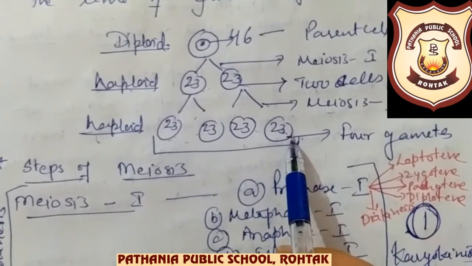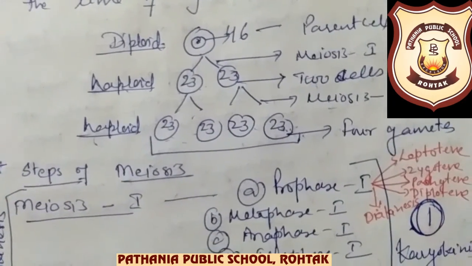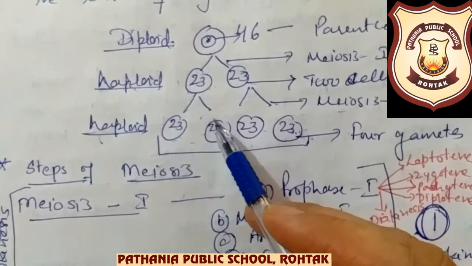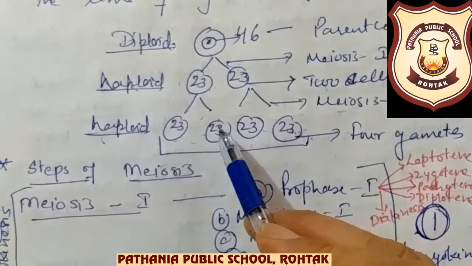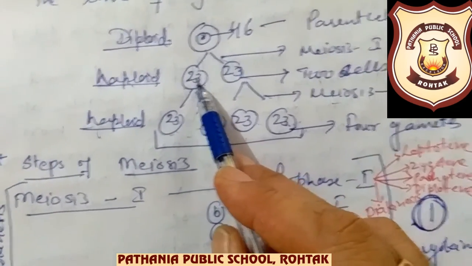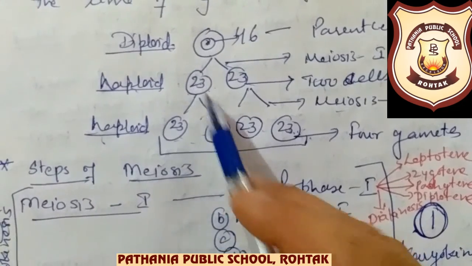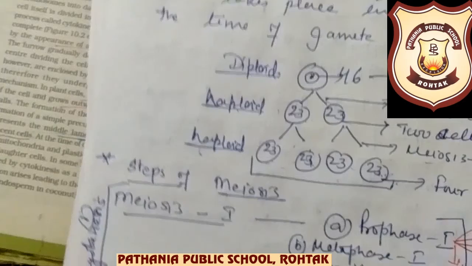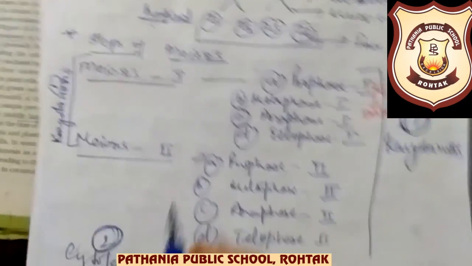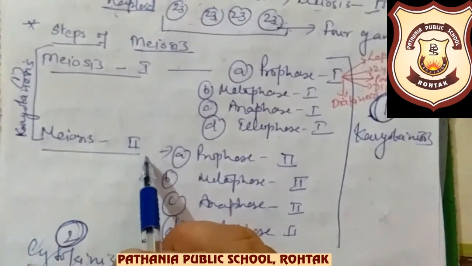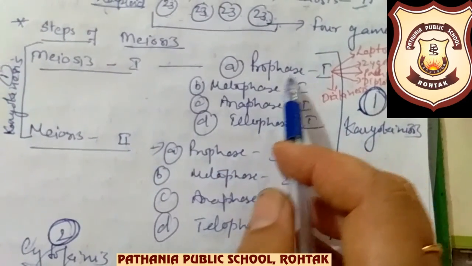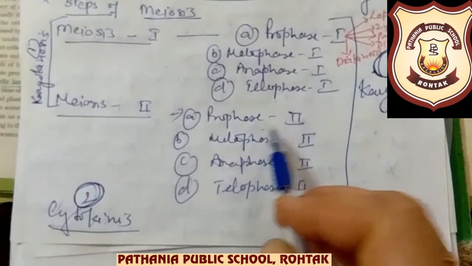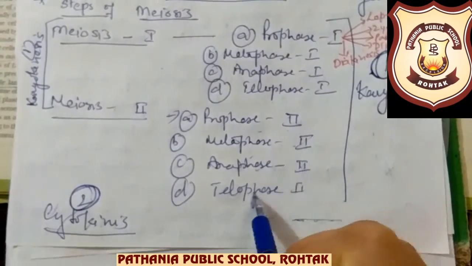2 cells will be formed and these 2 haploid cells will again undergo meiosis 2 and then they will form 4 haploid cells. This way meiosis 1 is a reduction division in which the number of chromosomes reduces to half, and meiosis 2 is an equational division like mitosis in which the number of chromosomes remains the same as the parent cell, because these are daughter cells and their parent cell is this. So in this the number of chromosomes remained the same.